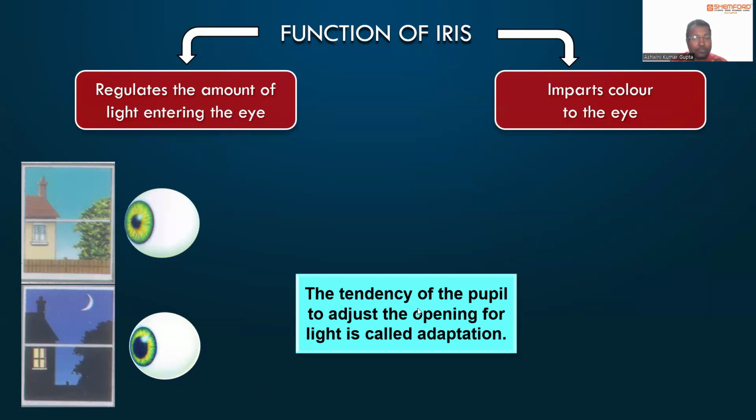Is it very much clear to everyone? Adaptation is what? The tendency of changing the opening of the pupil according to the intensity of the light is called adaptation. Okay? If there is any doubt, please ask. We come to the next one.